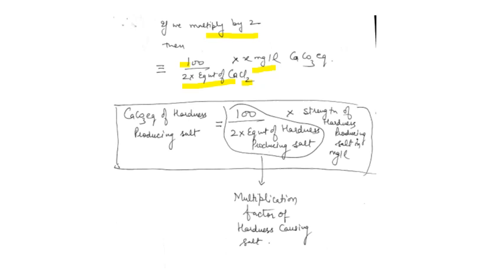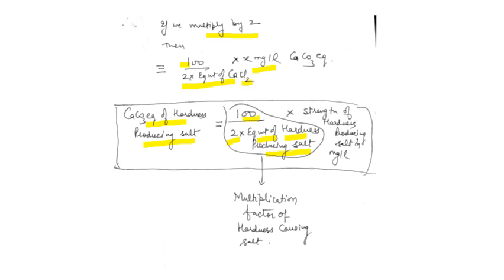If we want to convert any hardness causing salt into CaCO3 equivalent, the formula is: CaCO3 equivalent of any hardness producing salt is equal to 100 upon 2 into the equivalent weight of the hardness producing salt.